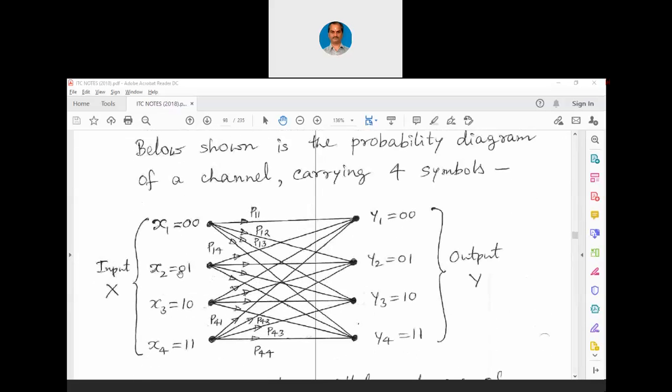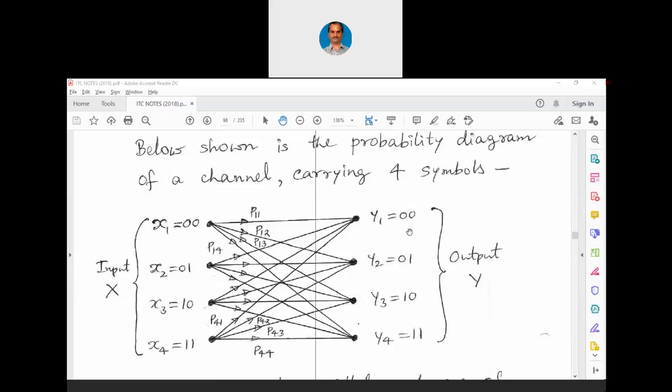You can see this. I gave an example of QPSK, where a waveform will contain either 0, 0 if it is 90-degree phase shifted, 0, 1 if 180-degree phase shifted, 1, 0 if 270-degree phase shifted, and 1, 1. So, at input I can have 0, 0, 0, 1, 1, 0, 1, 1. Now, at the output, again 0, 0 can be received, 0, 1 can be received, 1, 0 can be received, 1, 1 can be received. This is what we presume. Exactly, we presume that we will have only 90-degree shifted waveforms.